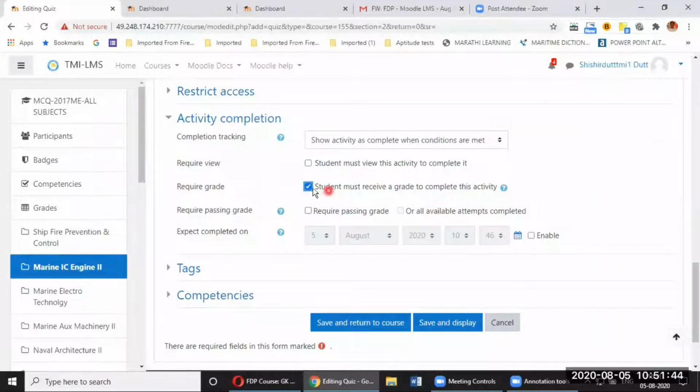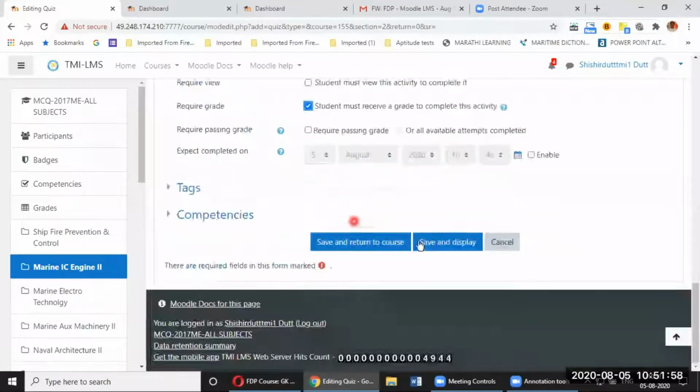Then require grade, you take mark. As soon as the student gets some grade, it will show that he has completed the quiz. Though that is not affecting the grade sheet of the student, still in the grade sheet, as a faculty, you will be able to see their marks. Okay. And then you have to say save and return to the course.